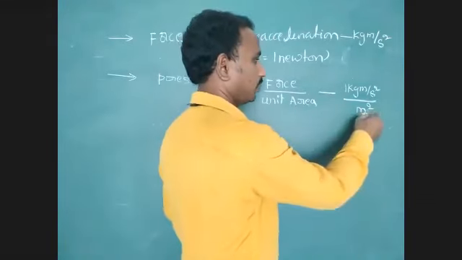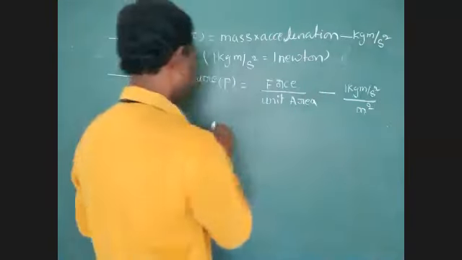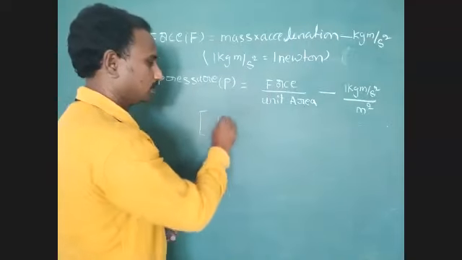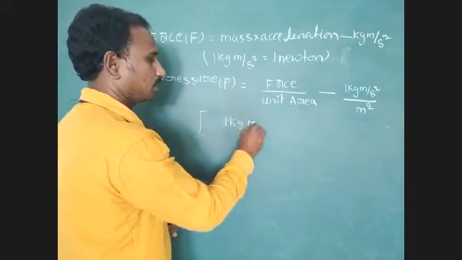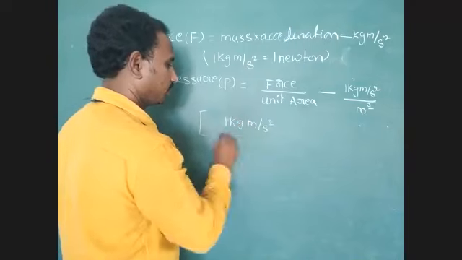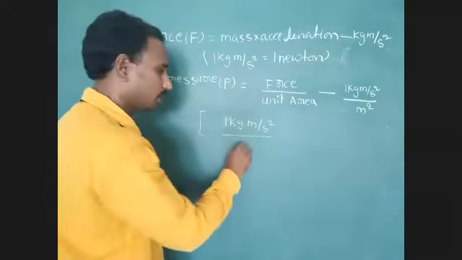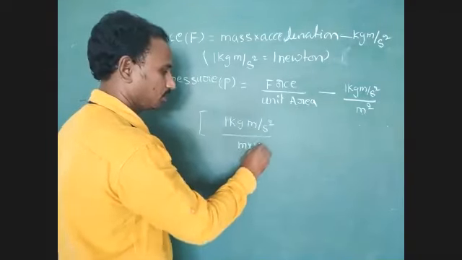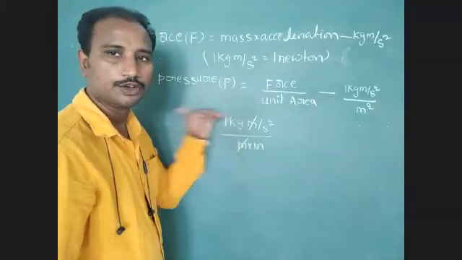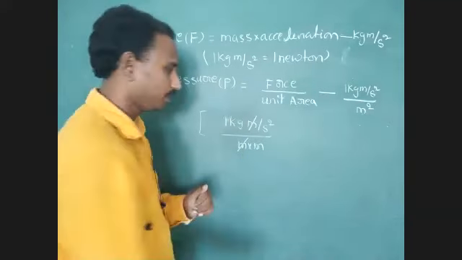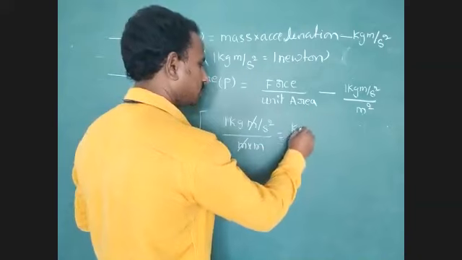So here it is meter power 2, and we have to simplify this unit. 1 kg meter per second square divided by meter square. We write meter into meter, so 1 meter cancels in numerator and denominator. Next we write 1 kg.